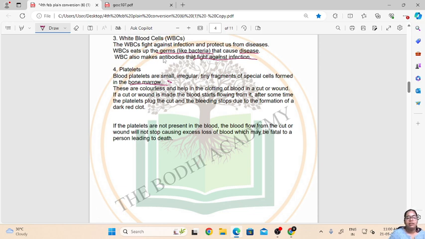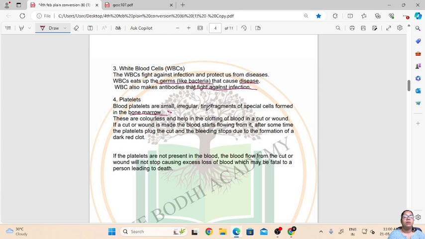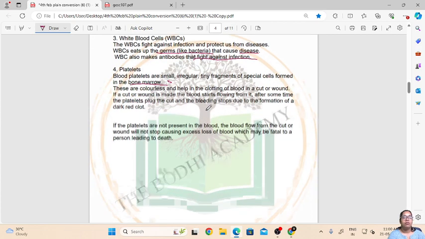If the platelets are not present in the blood, the flow from the cut or wound will not stop, causing excess blood loss, which may be fatal to a person, leading to death. Okay, so this is how platelets are very important in the blood. So these were the four main components of the blood.